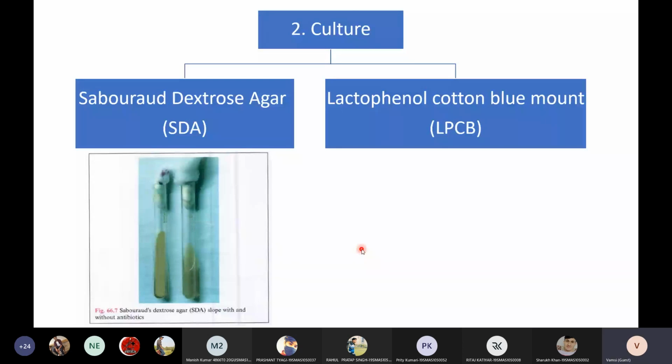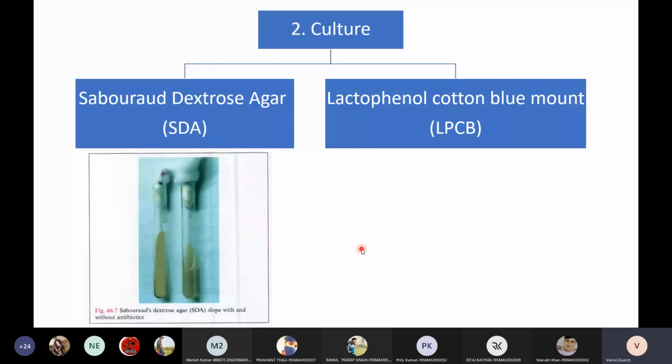If you want to see the complete fungal morphology, then you should go with the mounting technique. In the mounting technique, we take a culture. For the mounting technique, we always need a culture. From the culture, you take a loopful of the fungal sample. Then you keep this fungal sample in the LPCB mount.